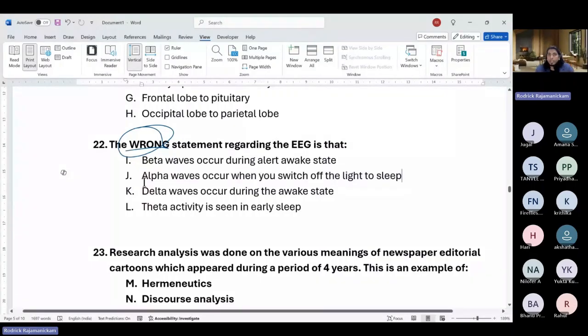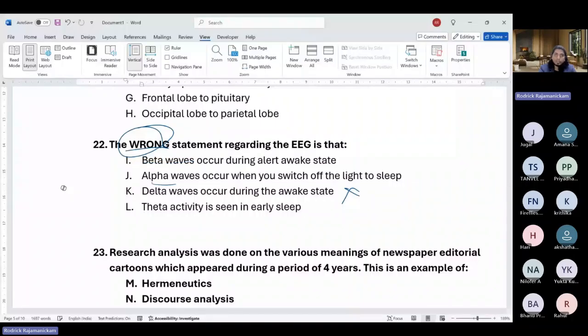Delta waves occur during awake state, which is false because it is beta waves that occur during awake state, or maybe gamma if you're very highly alert and aroused because of anxiety or things like that. Fine. So theta wave is seen in early sleep, which is also true. So it is beta waves, alpha waves, theta waves which are correctly framed. It is delta waves which is wrong, which is what the question asks you to identify. Okay.